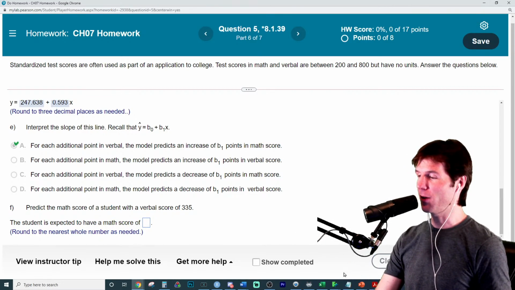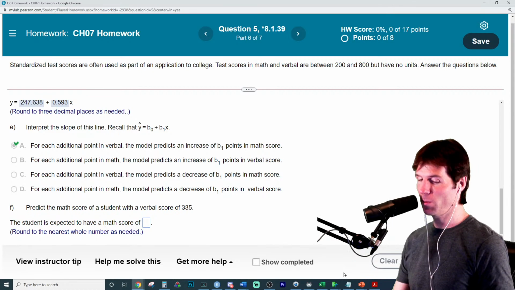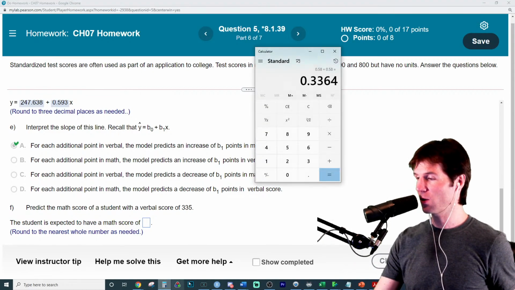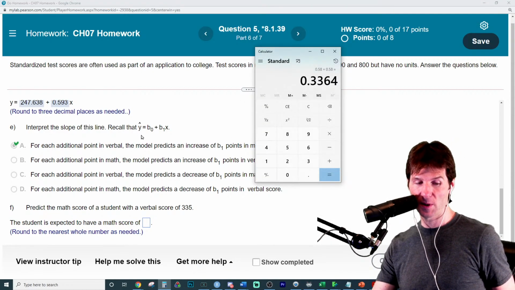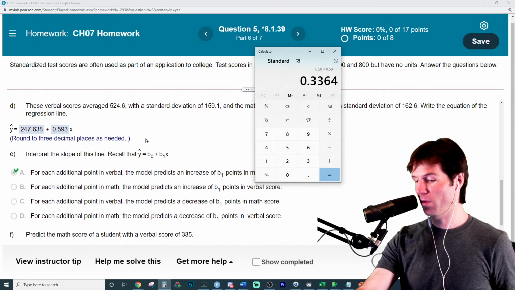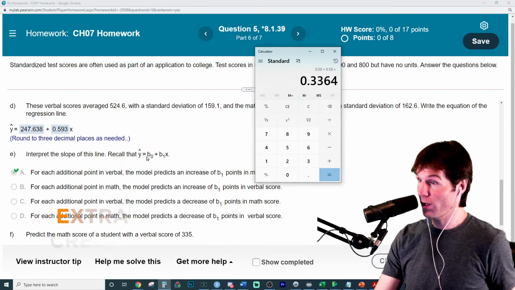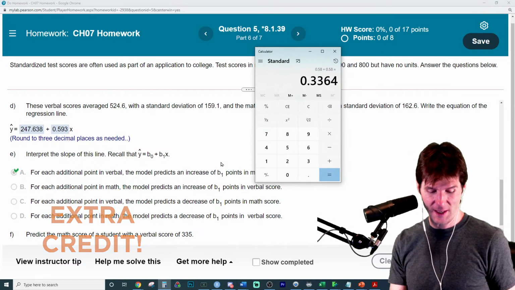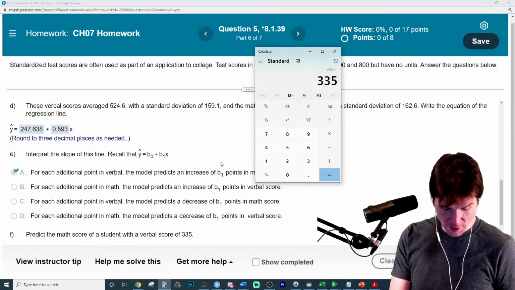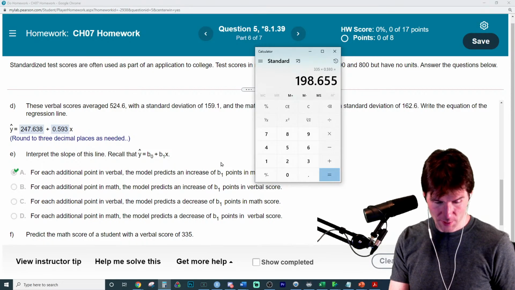I'll show you something really great. I would solve it, and we can do that right here, because the answer is, we're going to take that 335 and we're going to input it for x right there, because the x is the x variable. So we're just going to go, great job right there, Kaya. 335 times this right here plus,